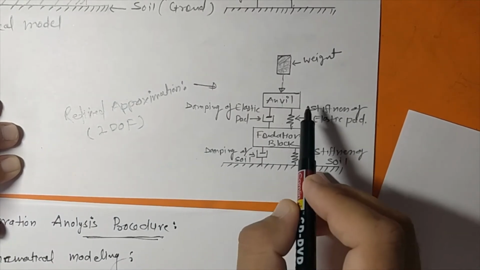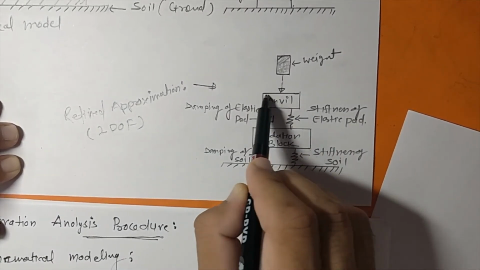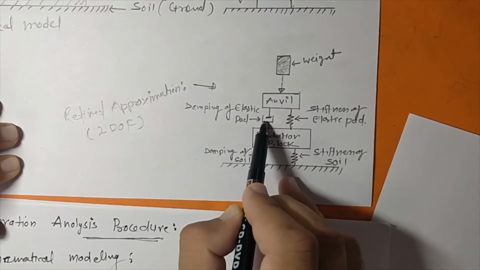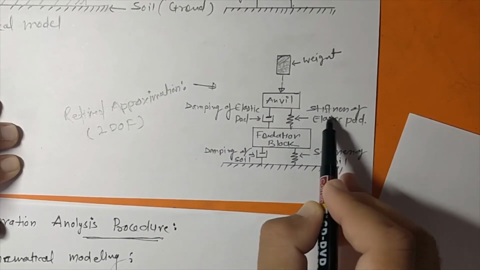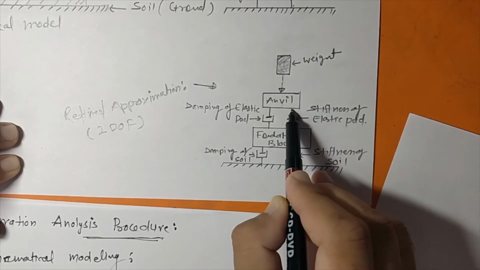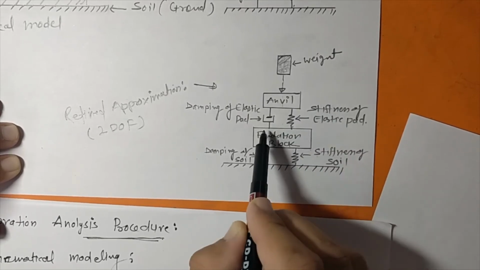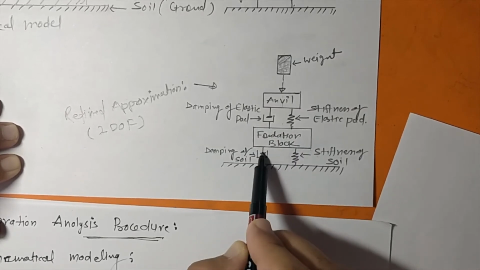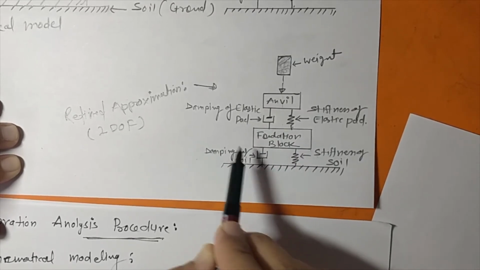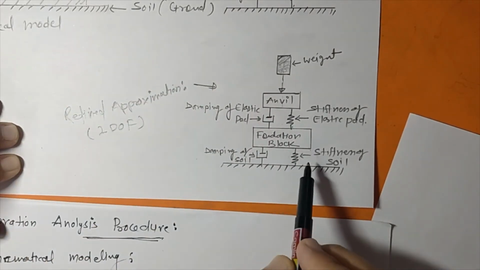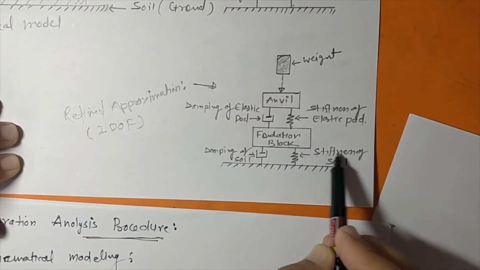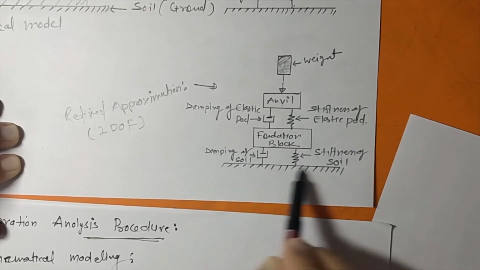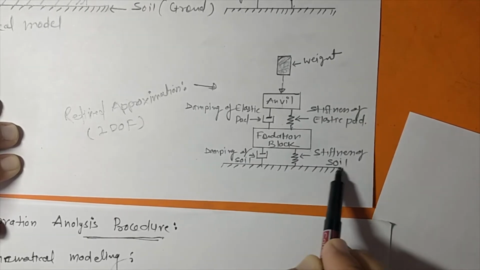In this, this is the mass of the anvil which is lumped at this place, and this is the damping of the elastic pad, and this is the stiffness of the elastic pad lumped at this place, and this is the weight of the foundation block, and this represents the damping of the soil of this ground, and the stiffness of the soil is represented by this spring, and this is the fixed ground.